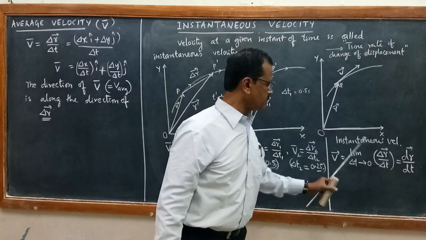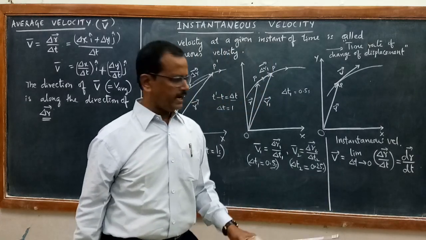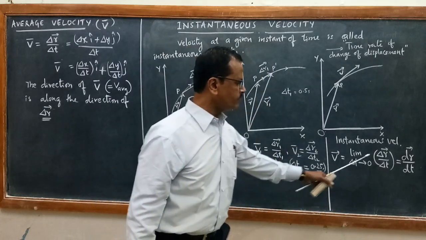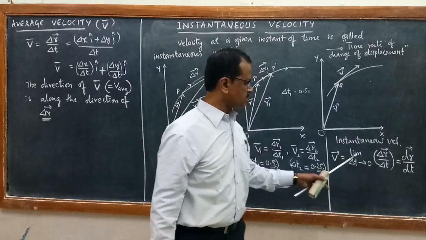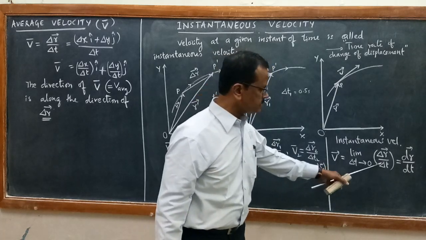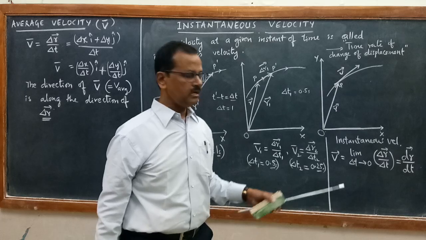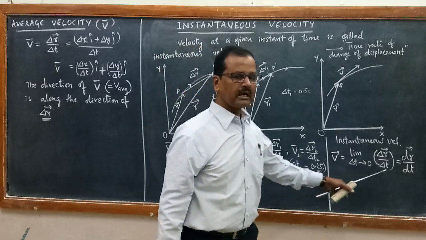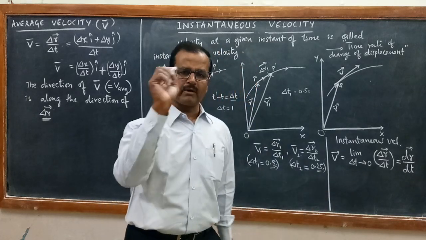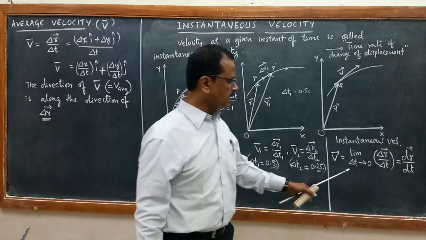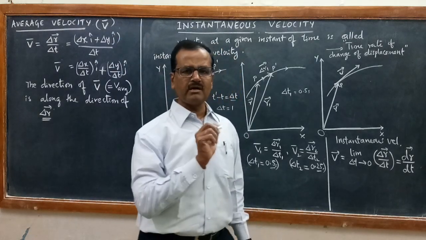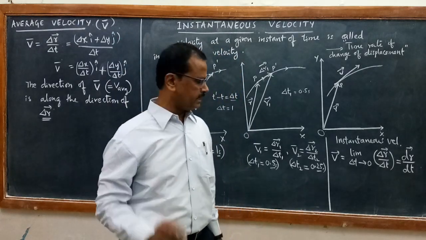Once again we will define instantaneous velocity as the limiting value of average velocity as time interval delta t tends to 0. Delta t will never become 0; delta t is almost becoming 0. That is the meaning of tending to 0 mathematically.